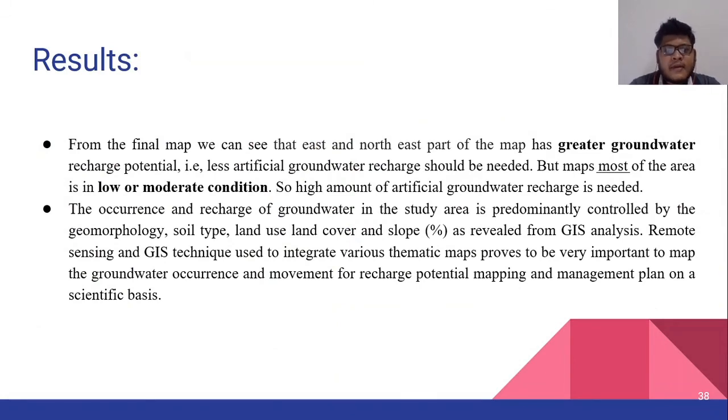Results: from the final map, we can see that the east and northeast parts of the map have greater groundwater recharge potential, that is, less artificial groundwater recharge will be needed. But in most of the study area, conditions are low or moderate, so a high amount of groundwater recharge is needed, as I have said. The occurrence and recharge of groundwater in the study area is predominantly controlled by the thematic maps, that is geomorphology, soil, land use, land cover, and slope. Remote sensing and GIS techniques were used to integrate these various thematic maps and to create the final map.